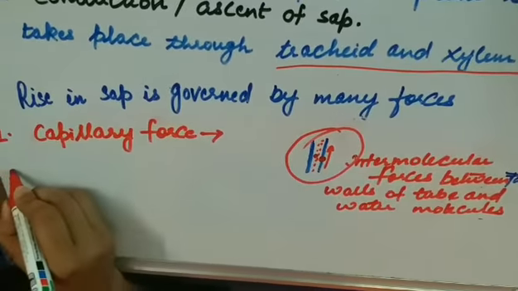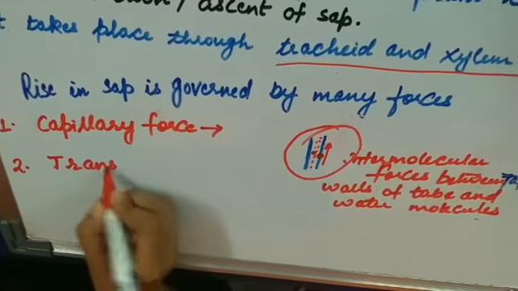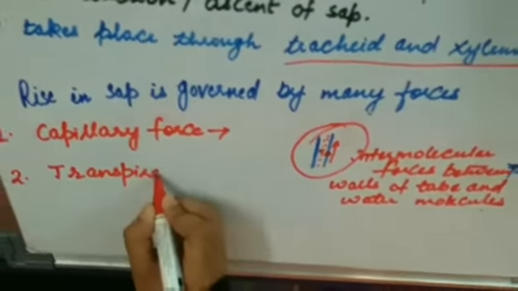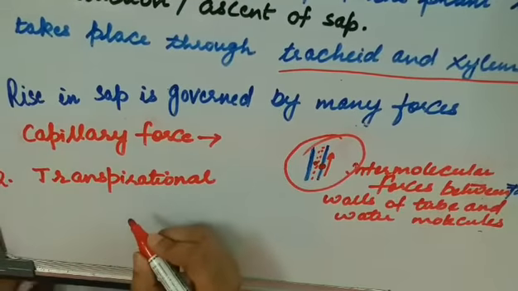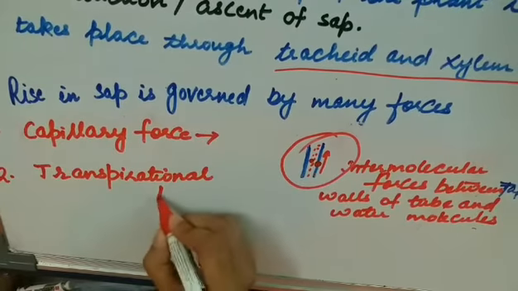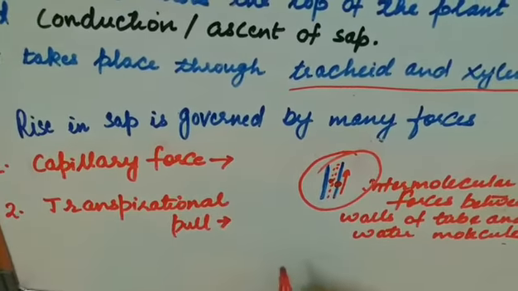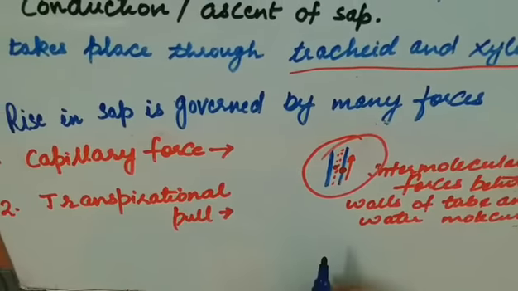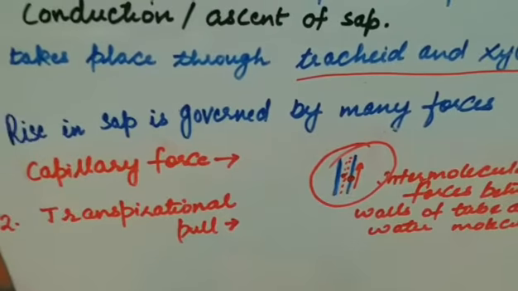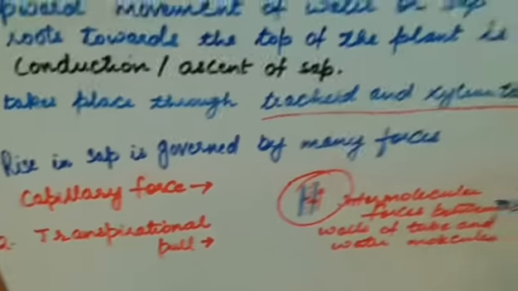Now we will move to the next one, that is transpirational pull. So what happens in transpirational pull? The loss of water from the leaves develops a force which pulls the water from the root to the top. This is a leaf.